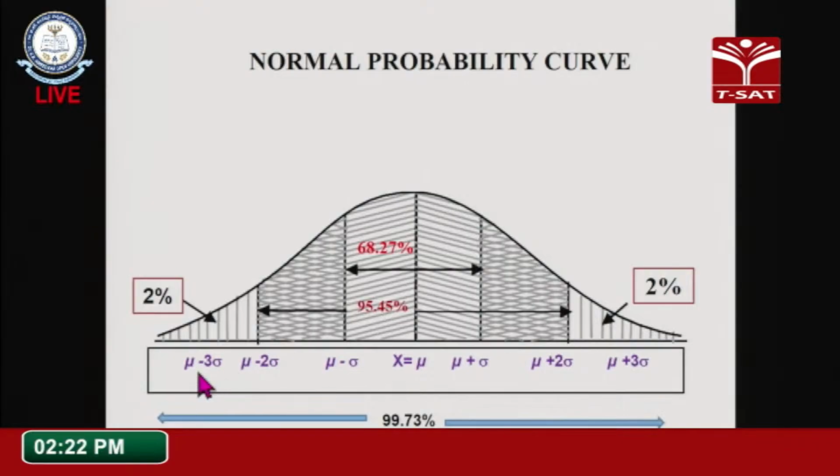I represent here mu minus sigma up to this part. Now I said this normal distribution never touches our x-axis. In this curve, the horizontal line is the x-axis. The left tail and right tail never touch the x-axis. So the range of the distribution is minus infinity to plus infinity. We get the maximum value at the ordinate where x is equal to mu. That is why this normal distribution is symmetrical about mean, median and mode.